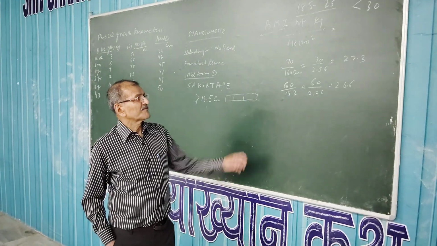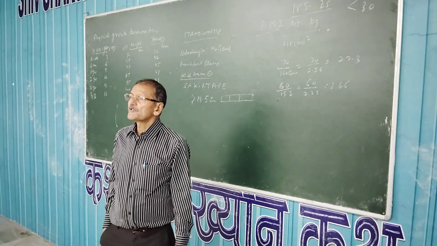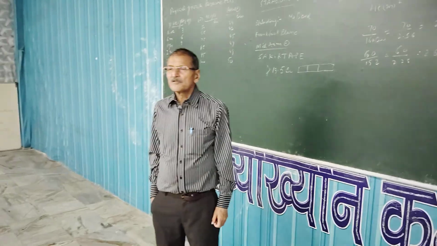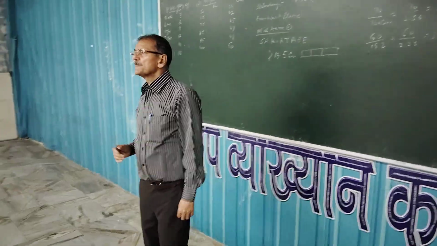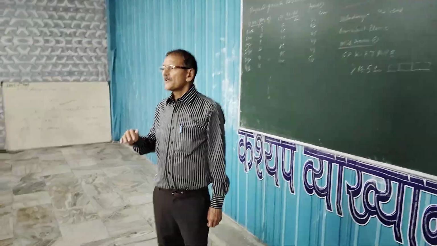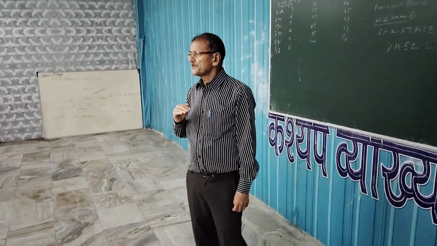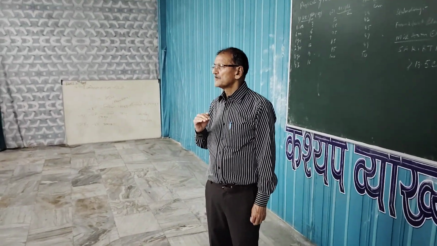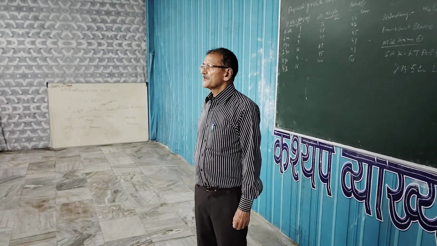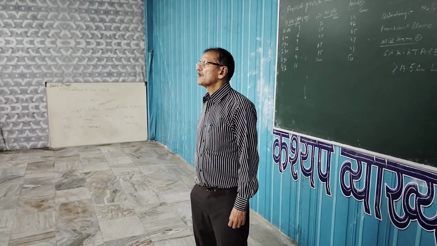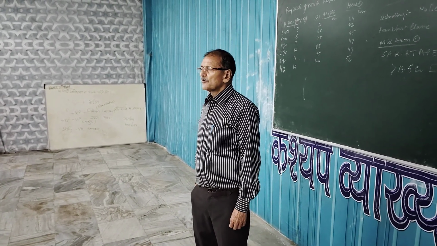So this is also a very good parameter to assess the physical growth, because by mid-arm circumference we are trying to ascertain if the child's nutrition is below normal. But by BMI we will be assessing whether the child is becoming obese or not. Okay, thank you.